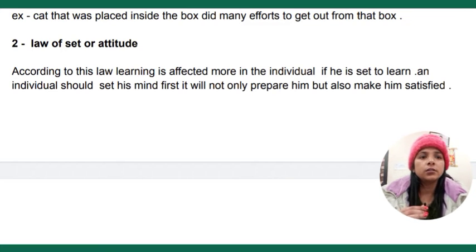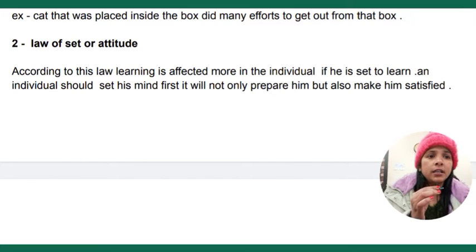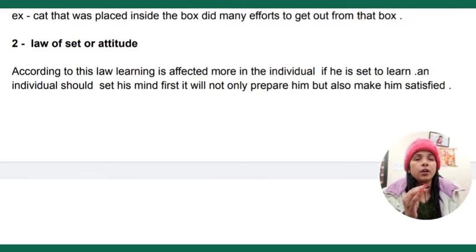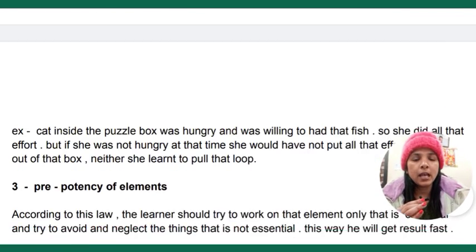Suppose we are trying to teach something to a student, and the student is not mentally prepared to learn that, then he will not be able to learn, and the result will also not be satisfying. So it is very important that an individual should be mentally prepared to learn anything. So this is called the law of set or attitude.